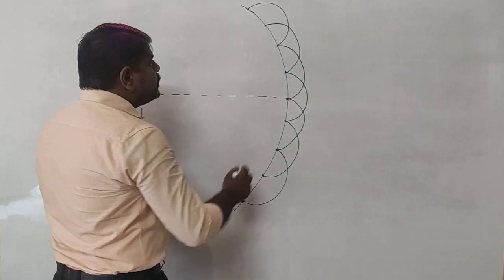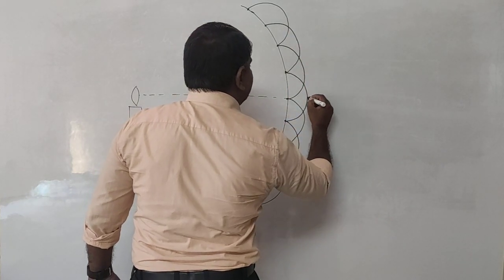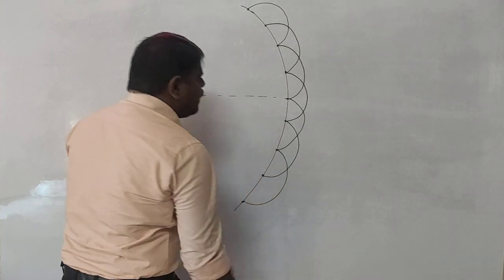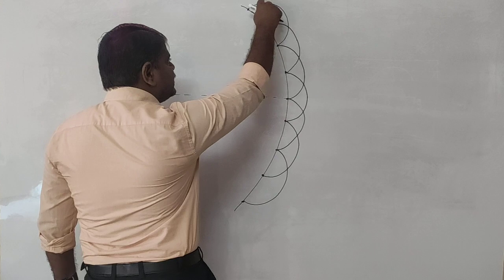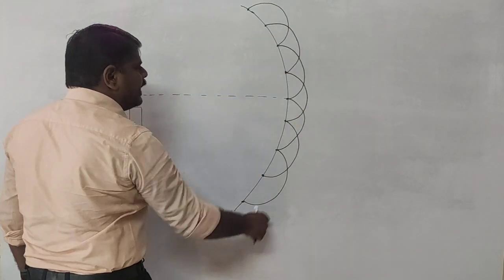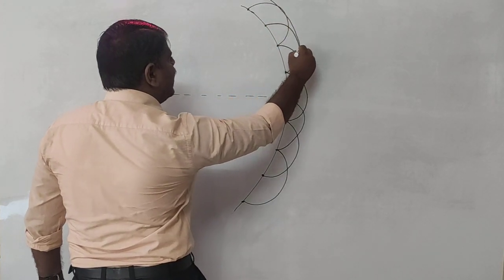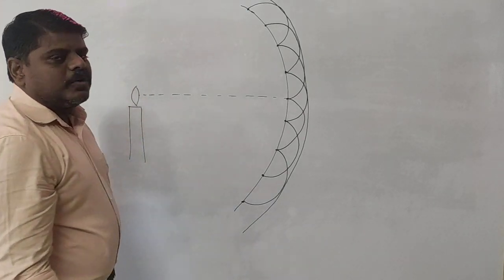And when I refer to all the points at these places, all the points at these places are going to be in the same phase. That means you are going to take a straight line, a wavefront which touches all these points. So now you construct a wavefront touching all the points here, which will act as a secondary source of light.